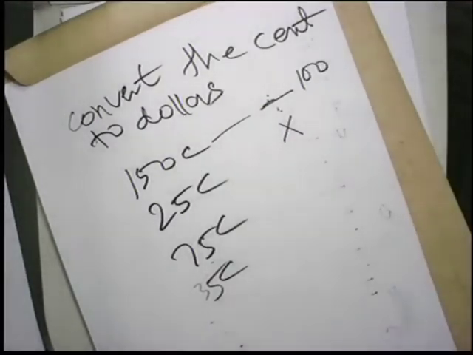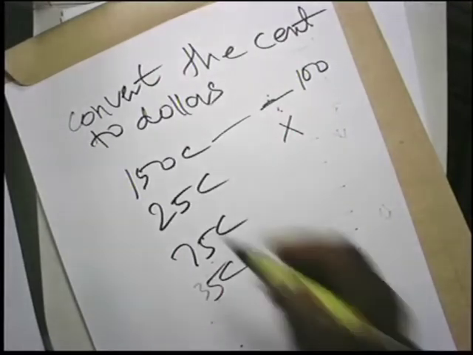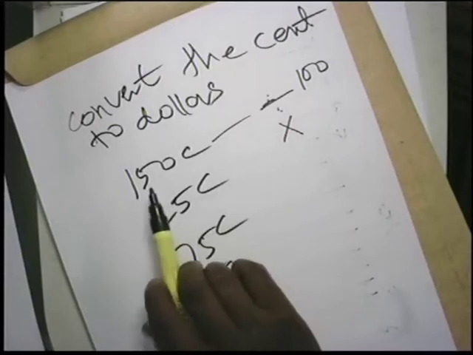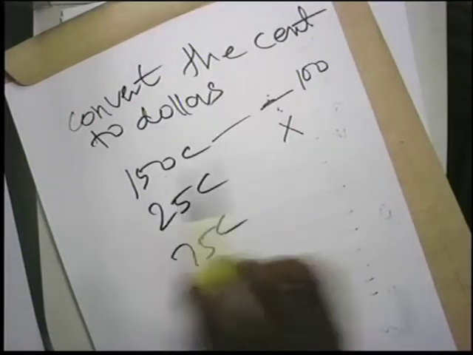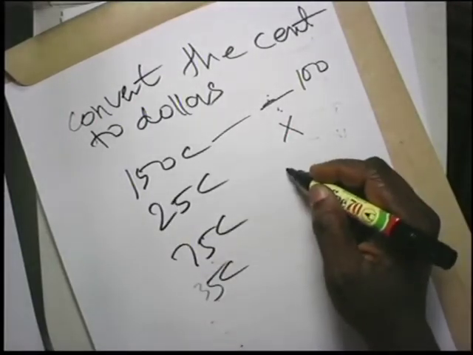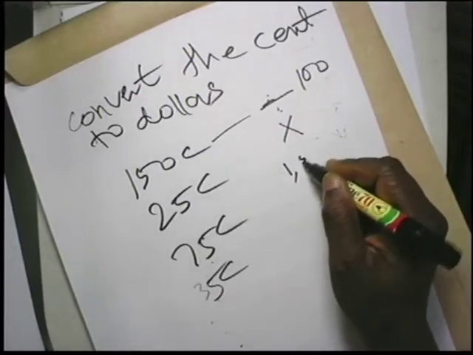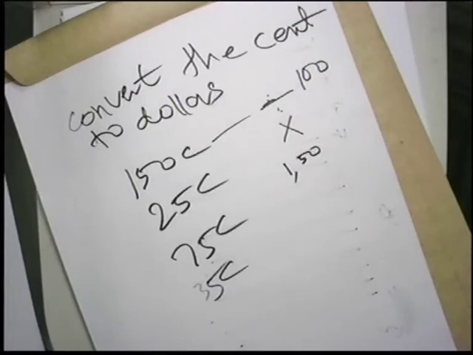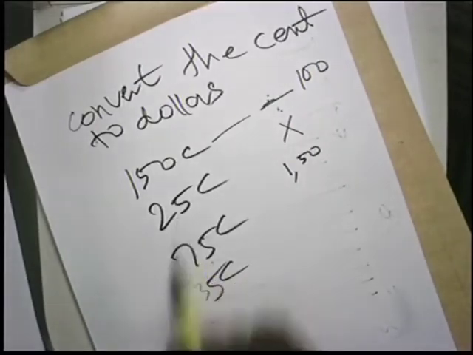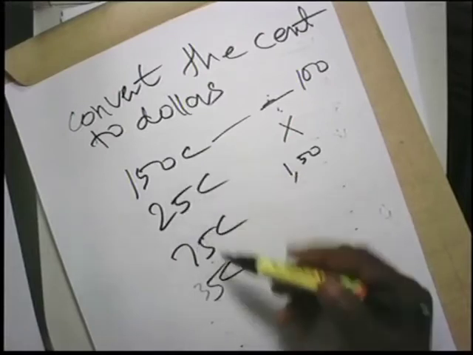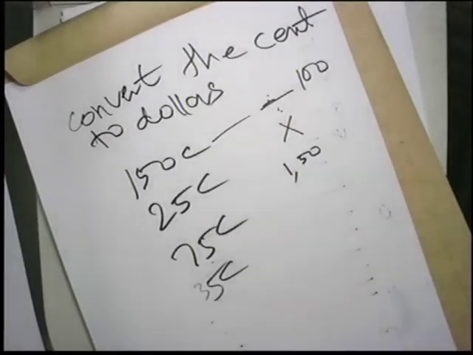With 100. So if you multiply with 100, then definitely you will know that when you convert 150 cents into a dollar, it's going to give you what? $1.50. If you want to convert 25 cents, the same thing applies to 25, 75, 35.